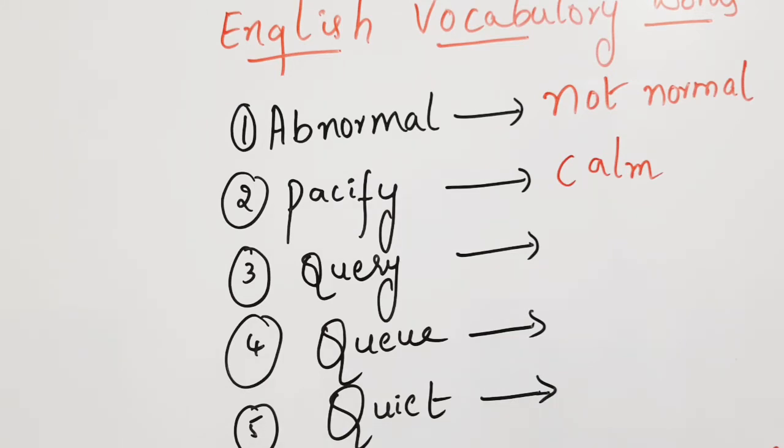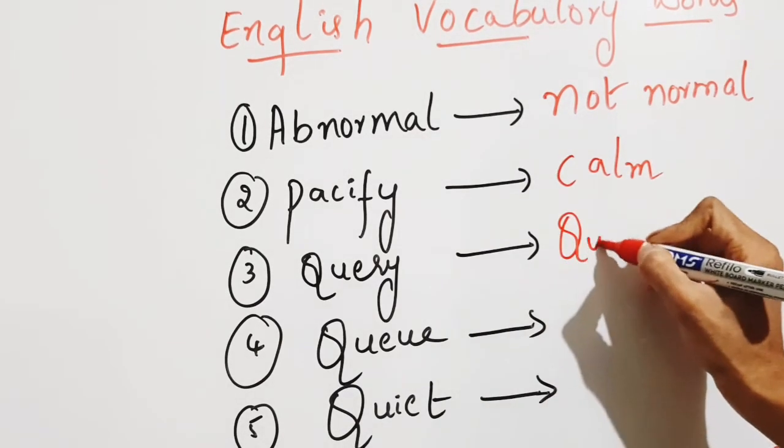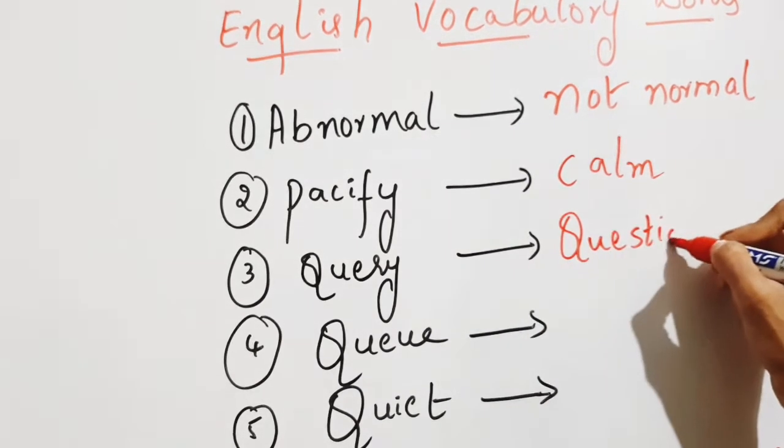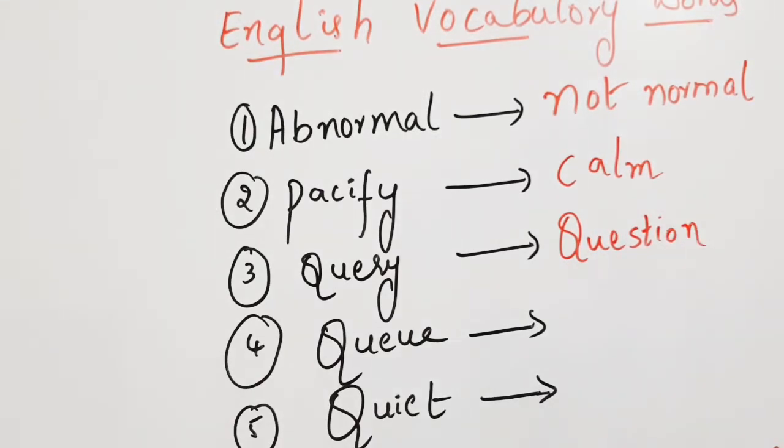Next, third vocabulary word is query. Query. Meaning is what? Query means question. In our daily life, we are using the common English word question. What is the question? Commonly we will use this English word.